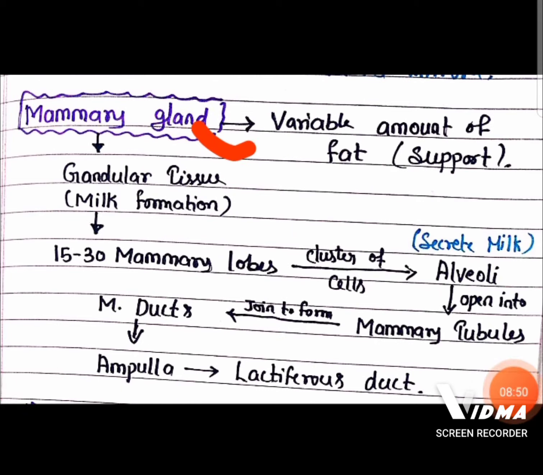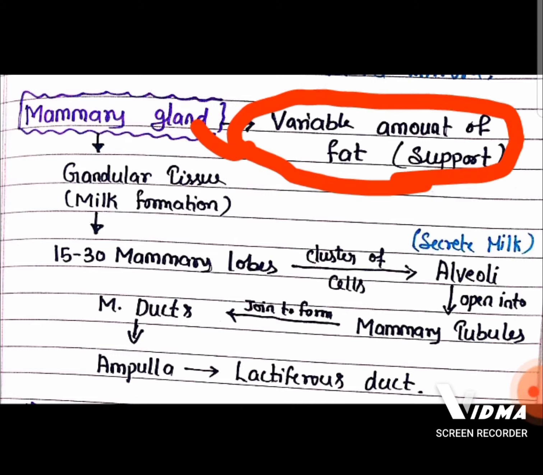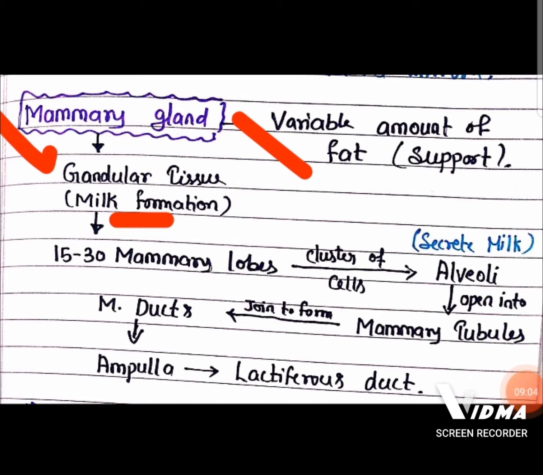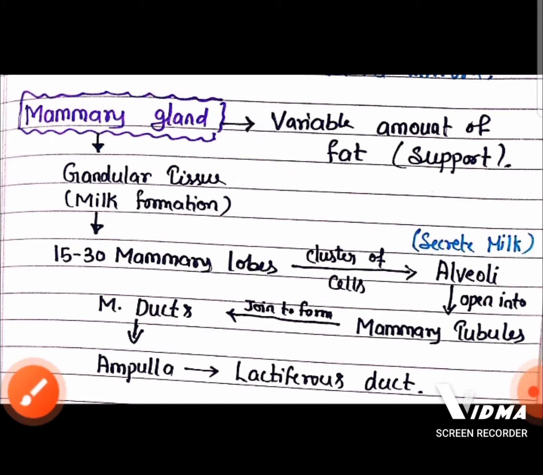Now very important, when you see the mammary gland, it has two parts. One has a variable amount of fat that gives support. Second is glandular tissue that helps in the formation of milk. The glandular tissue has 15 to 30 mammary lobes.